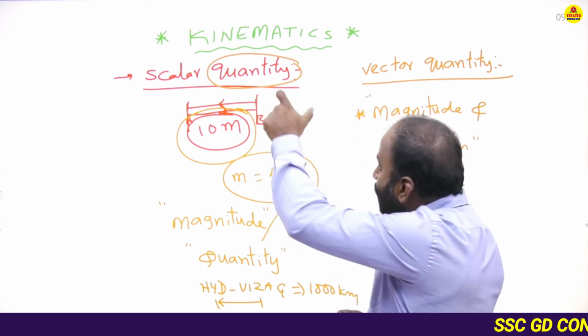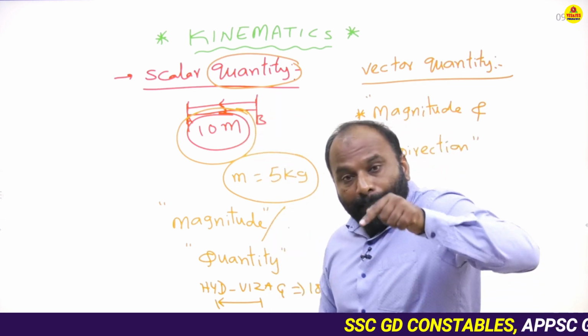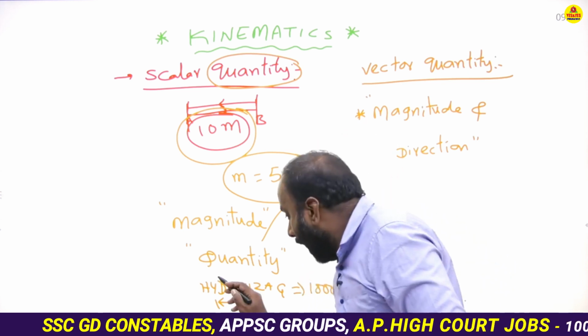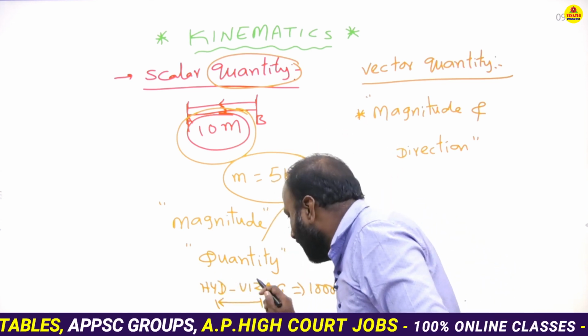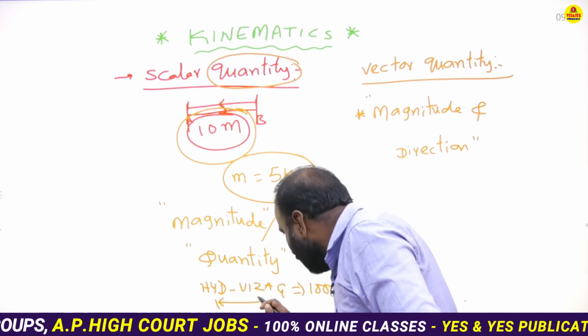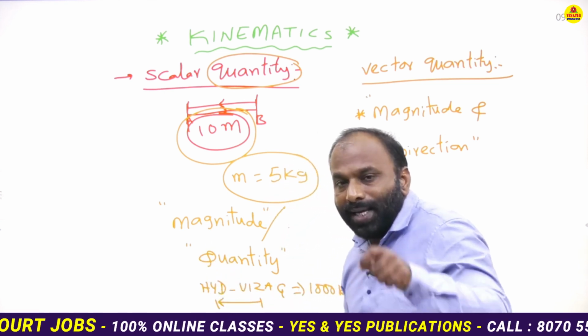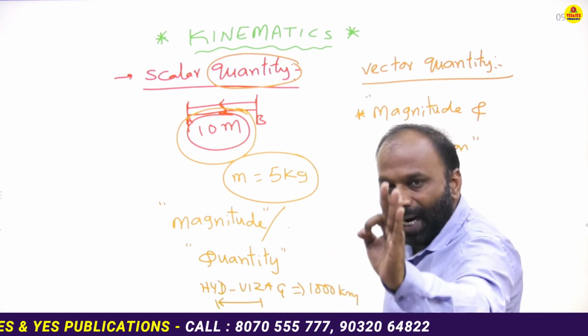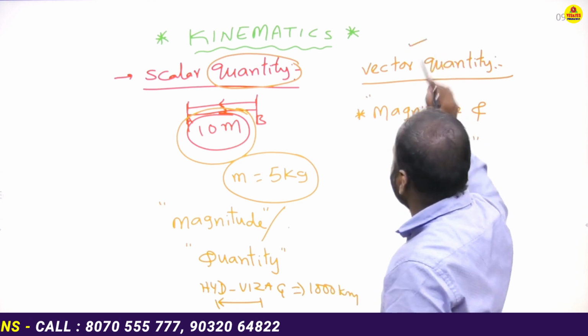That belongs to scalar quantity. A person traveling from Hyderabad to Vizag or Vizag to Hyderabad, when the direction is mentioned, from and to, that indicates the vector quantity.